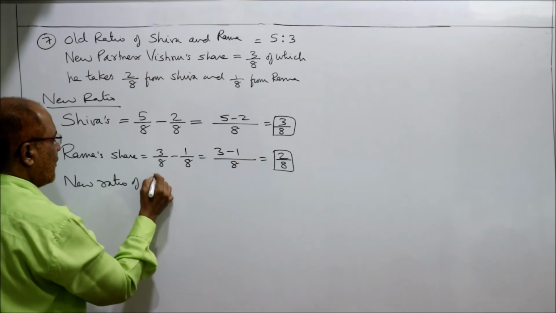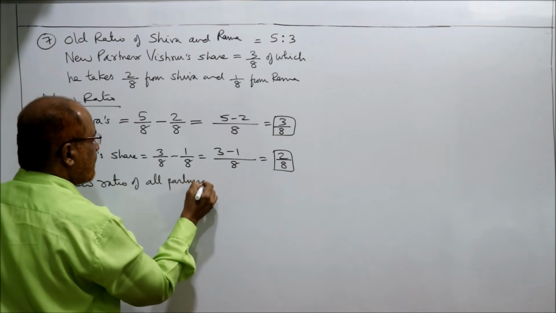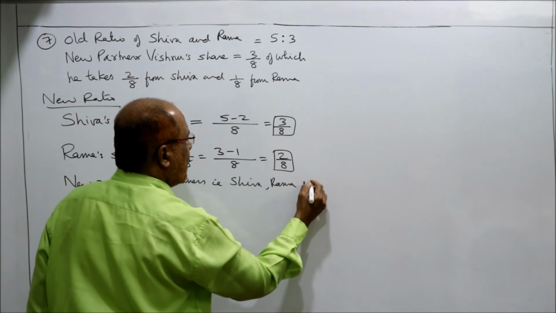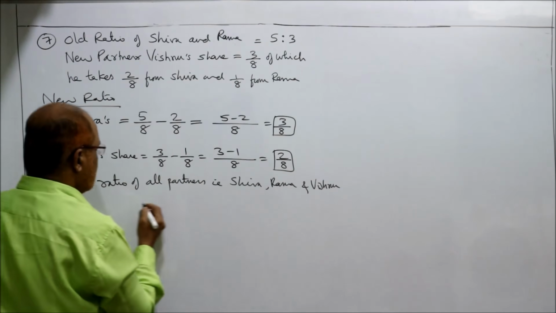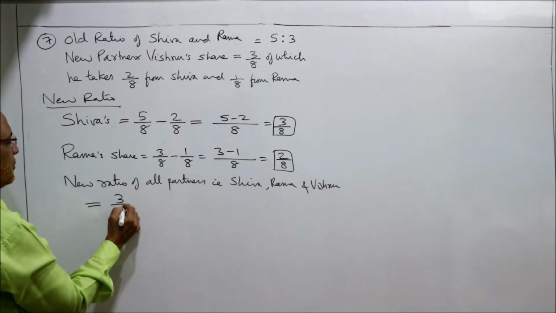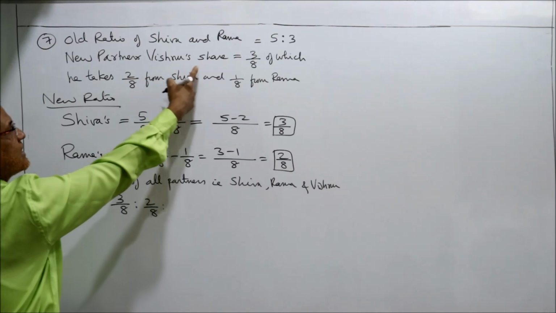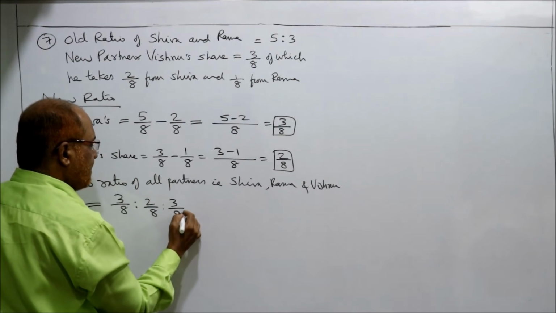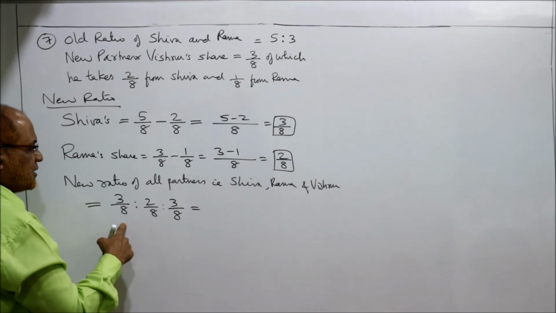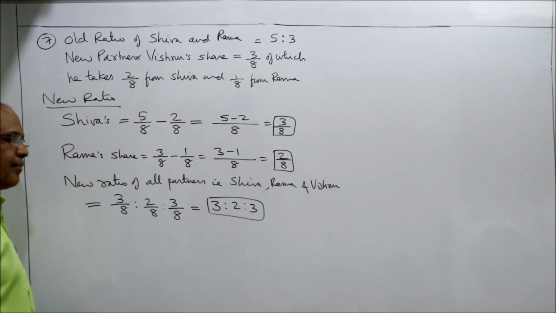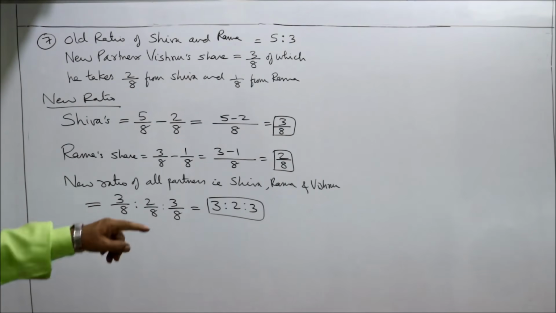New ratio of all partners, that is Shiva, Rama and Vishnu, is equal to 3/8 is to 2/8 is to, how much Vishnu is getting? 3/8. So with all denominators 8, the ratio will be 3:2:3. This is the new ratio of all the partners.